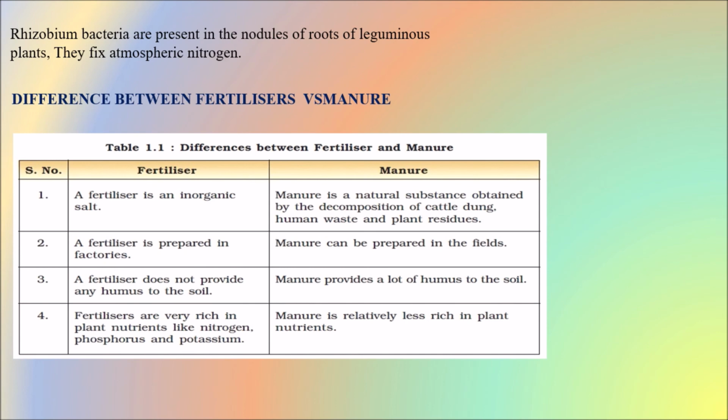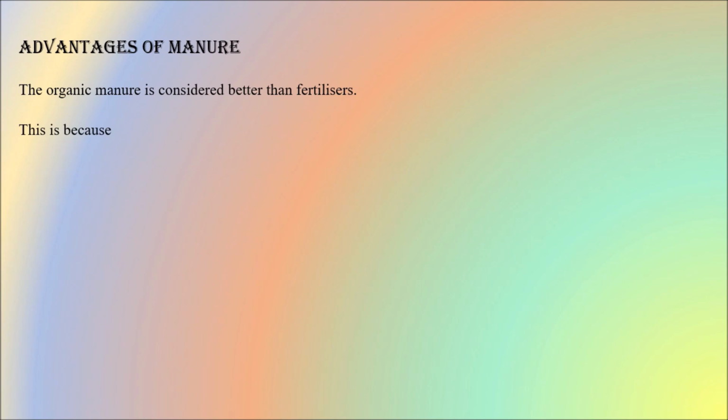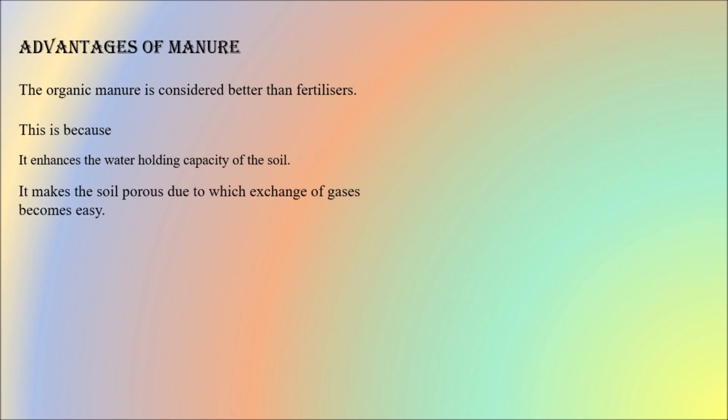And coming to the advantages of manure, organic manure is considered better than fertilizers. Why? The reason is it enhances the water holding capacity of the soil. One of the major advantages of manure is the water holding or water retention capacity of the soil. It makes the soil porous, due to which the exchange of gases, like atmospheric nitrogen and all the other gases, becomes easy.